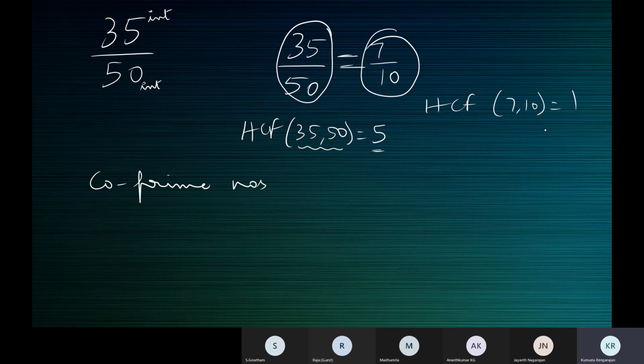Then how do you know that it's in the simplest form? If the HCF of the numerator and denominator is 1, that rational number is in its simplest form. When you write 2 by 8, it's not in the simplest form because the HCF of 2 and 8 is 2. So you cancel: 2 1s are 2, 2 4s are 8. 1 by 4 is in the simplest form because the HCF of 1 and 4 is 1. You cannot simplify it any further.